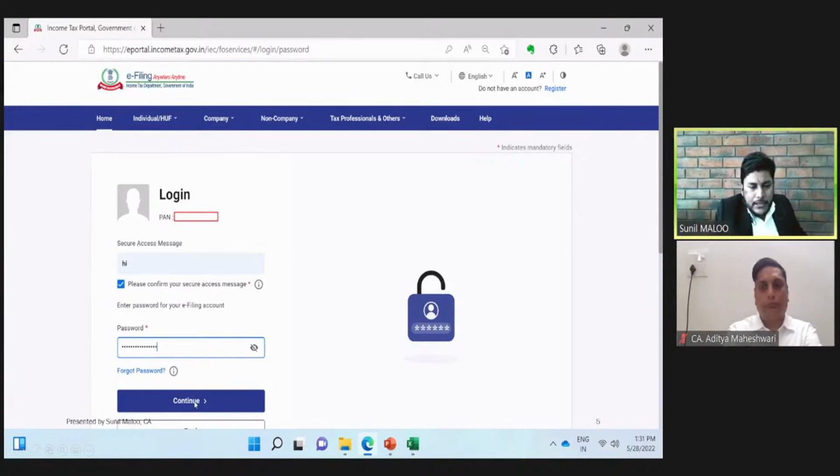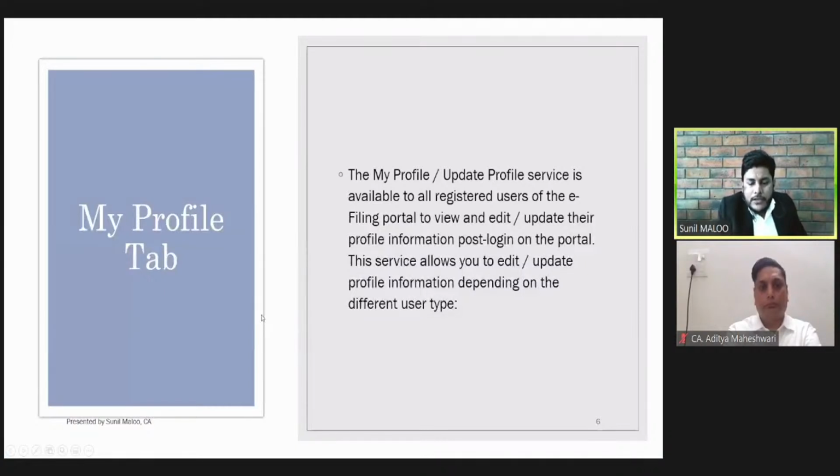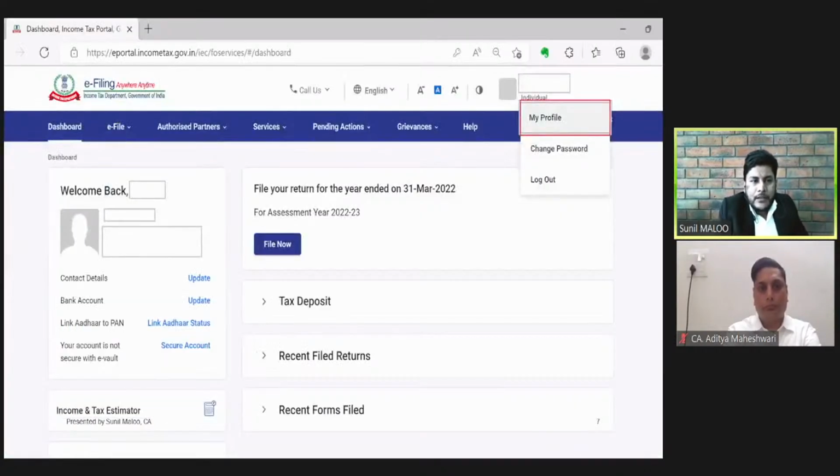After that, if we click continue, we will be directed to the income tax portal. And this is the basic dashboard of our income tax portal. On this dashboard, there are various tabs which are relevant to understand and discuss here, which we will discuss one by one during the course of this presentation. The first one is the dashboard.